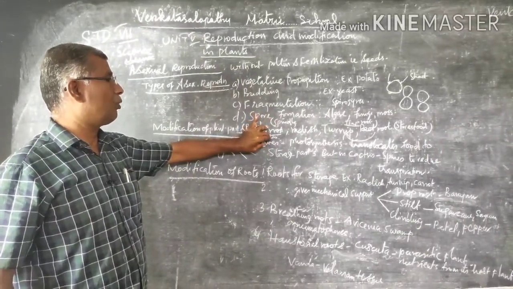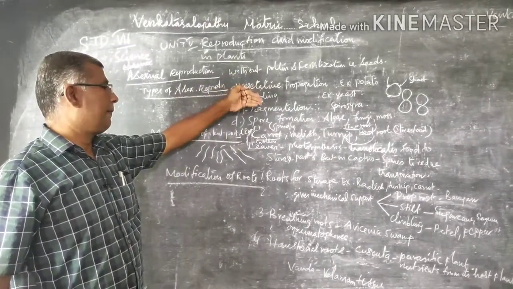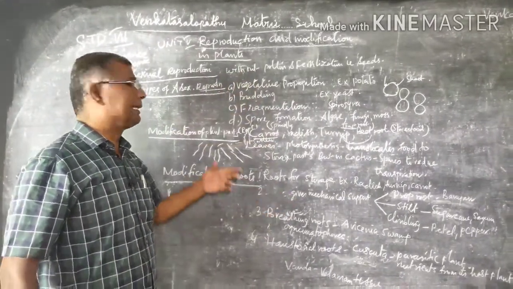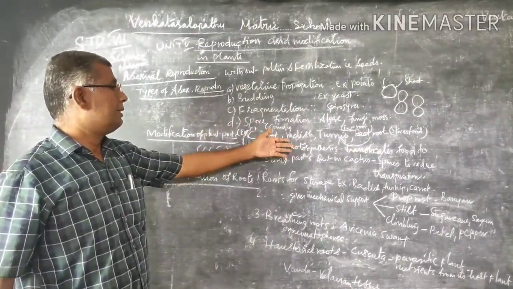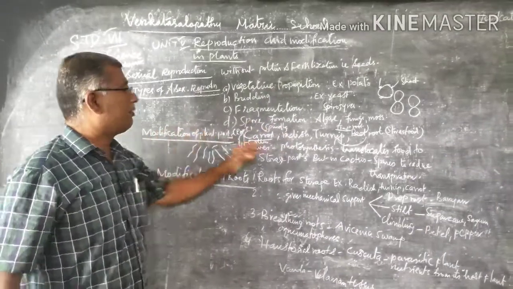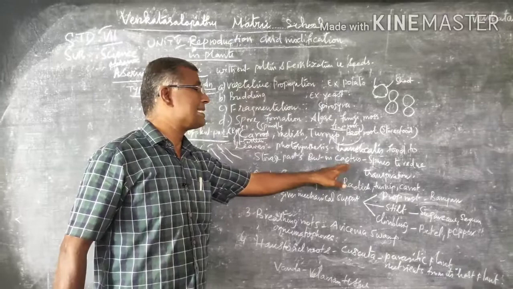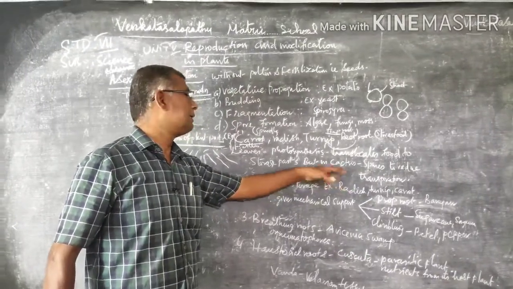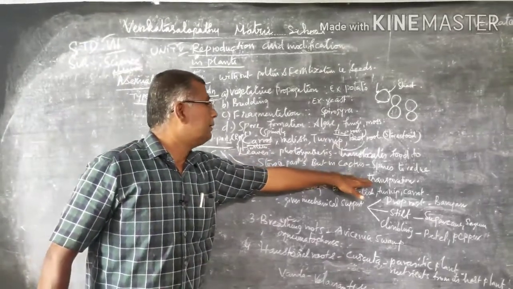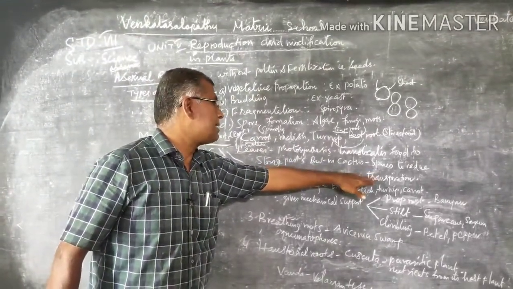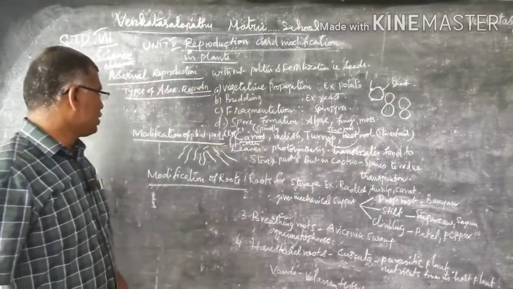It synthesizes its own food and translocates it to the various plant parts. But in cactus, the leaves are modified into spines. Why? Because the cactus is a desert plant. In desert there will be no water. To reduce transpiration, in cactus the leaves are modified into spines.